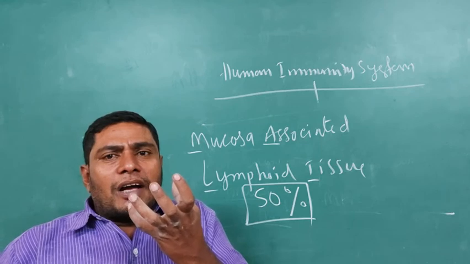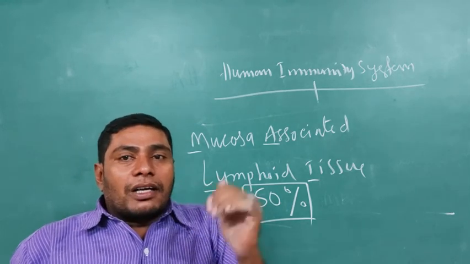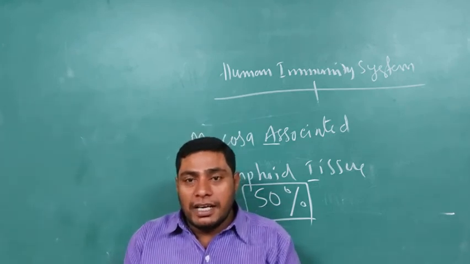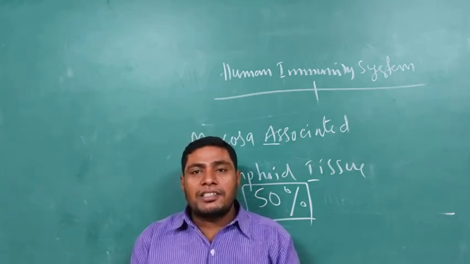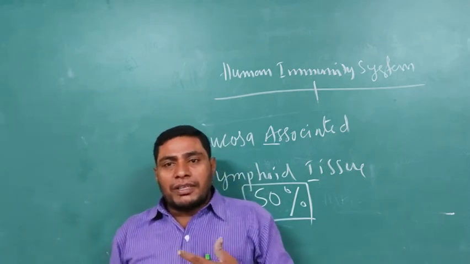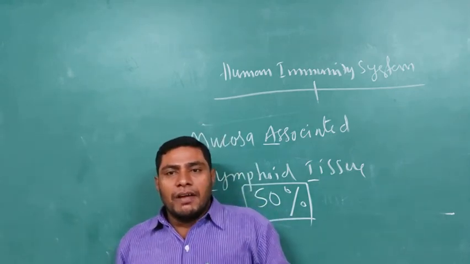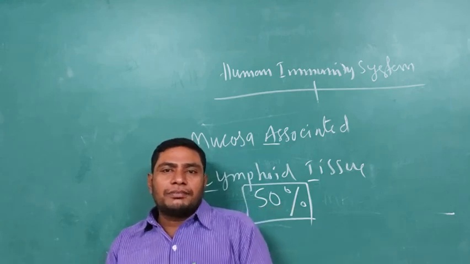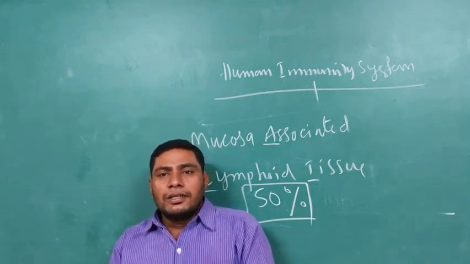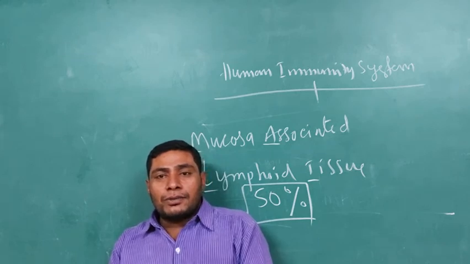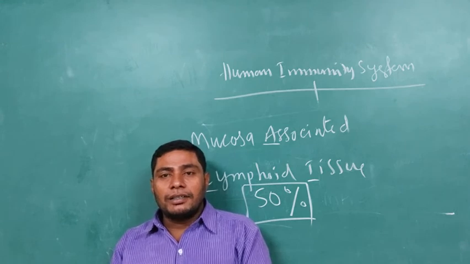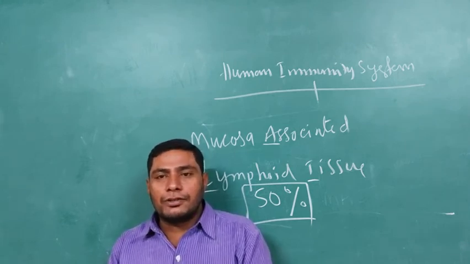When organs are grafted, in organ transplantation in the human body, like kidney, liver, and sometimes heart, the donor must have the same blood group and almost the same age also.